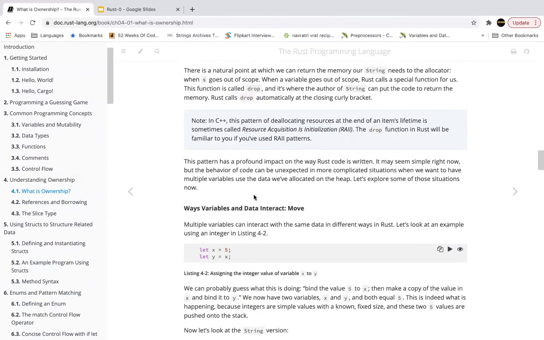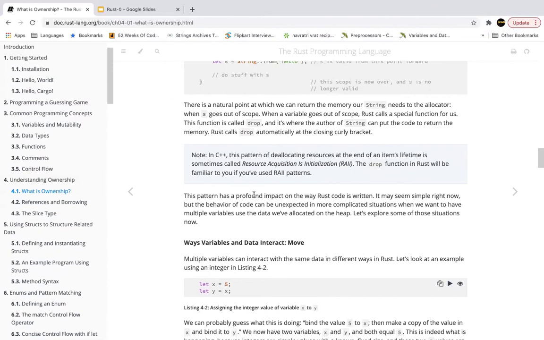So this is one of the simplest examples of how Rust implements ownership, or how ownership rules are implemented in Rust. In the next video, we'll take a look at the different ways variables and data interact. So when one variable is assigned to another variable, how do the memory or ownership rules work?